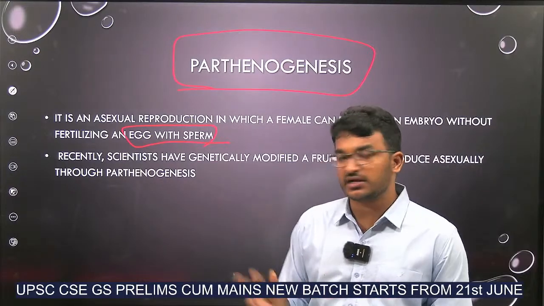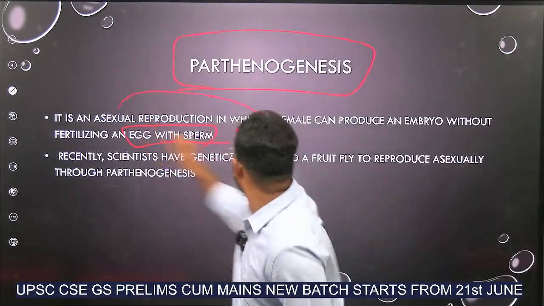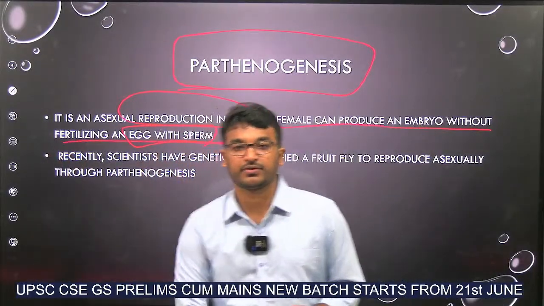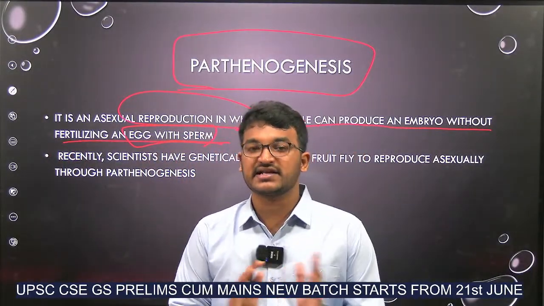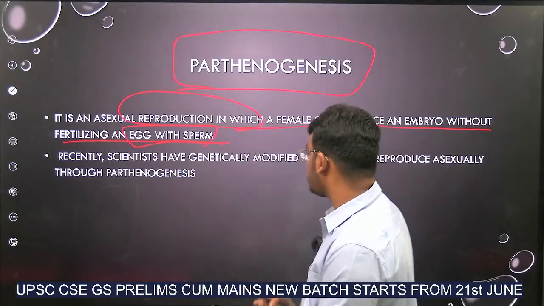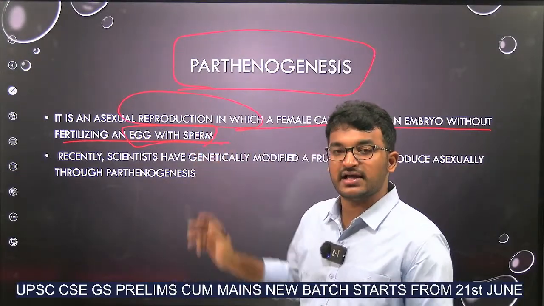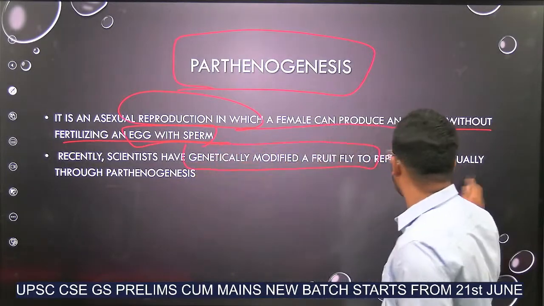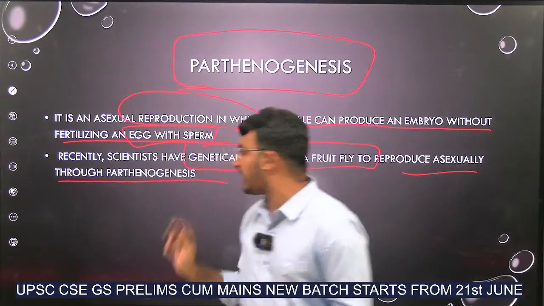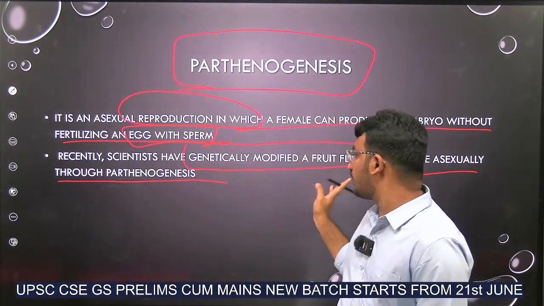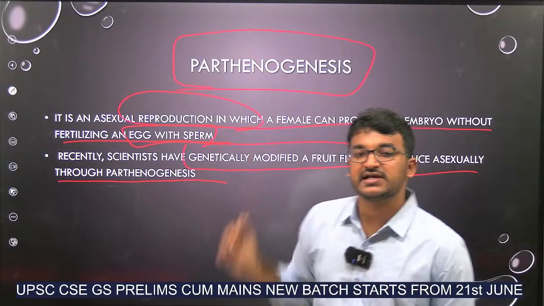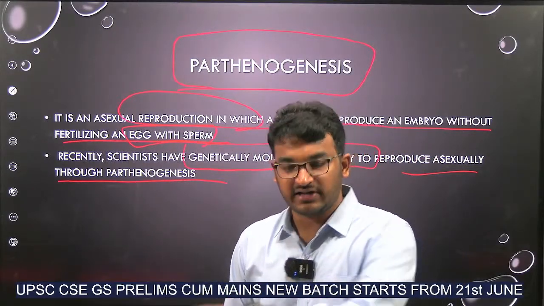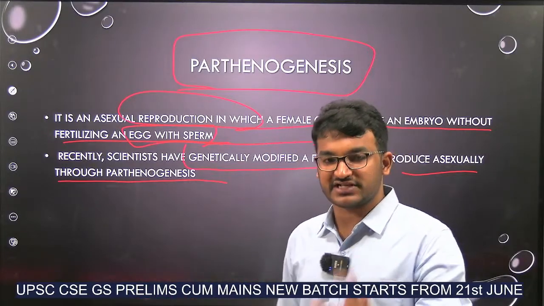It is an asexual reproduction in which a female can produce an embryo without fertilizing an egg with sperm. Okay, it is an asexual process, and based on this parthenogenesis, recently scientists have genetically modified a fruit fly to reproduce asexually through parthenogenesis. Okay, so what is the thing about parthenogenesis? It helps in bringing an offspring, the next generation, without any sexual activity.